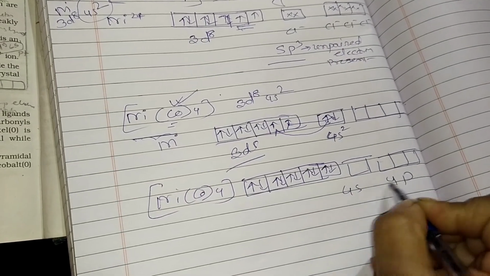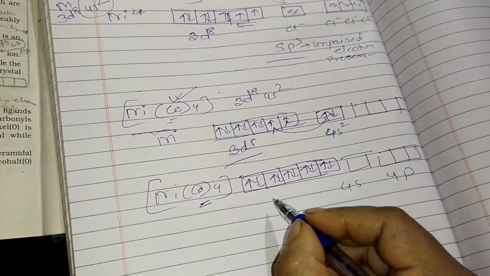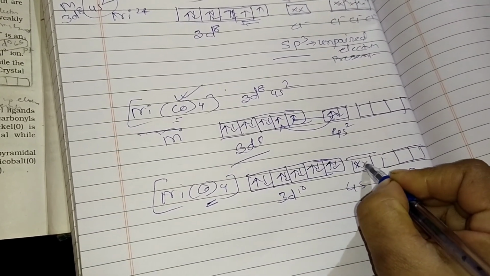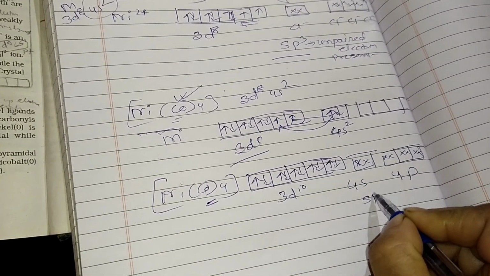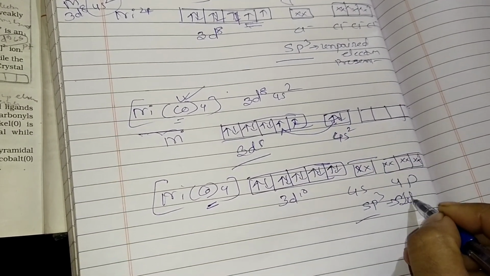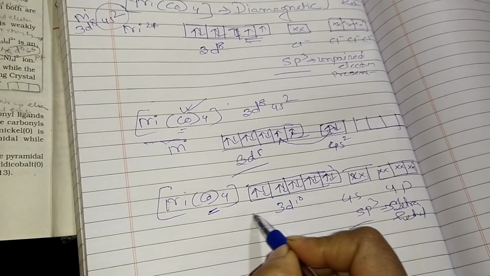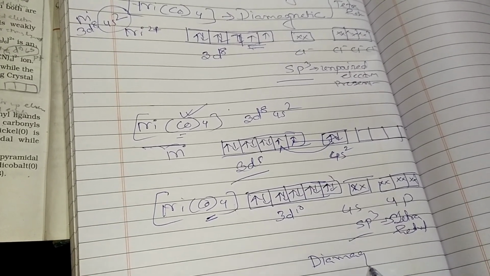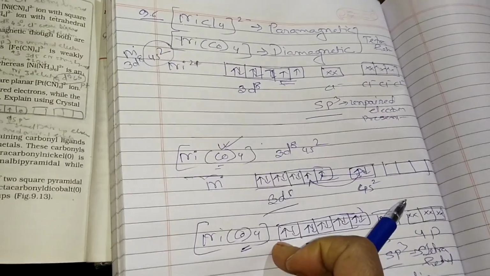4s and 4p are blank here, and nickel has to adjust 4 carbonyl. So here 3d10 is already over, and here it is coming for 4 carbonyl 1 2 3 and 4. So here you can see sp3 hybridization. So definitely here also sp3, here also sp3, both are tetrahedral in nature, but as no unpaired electron is present, it is diamagnetic. So the question is now over. Why it is paramagnetic, why it is diamagnetic? So the discussion is over now.